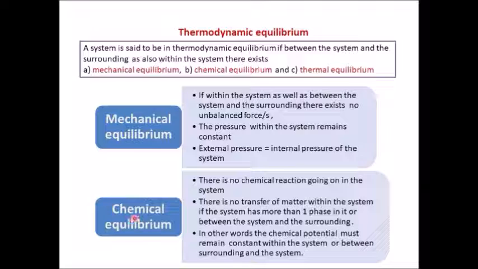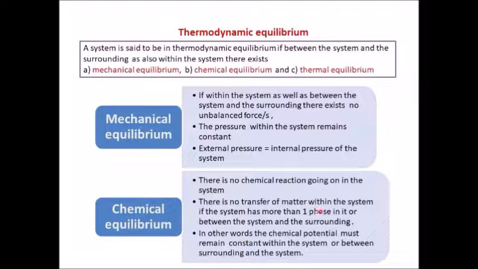What is chemical equilibrium? There is no chemical reaction going on in the system. So, when there is no chemical reaction going on, there is no transfer of matter within the system if the system has more than one phase in it, or between the system and the surrounding.